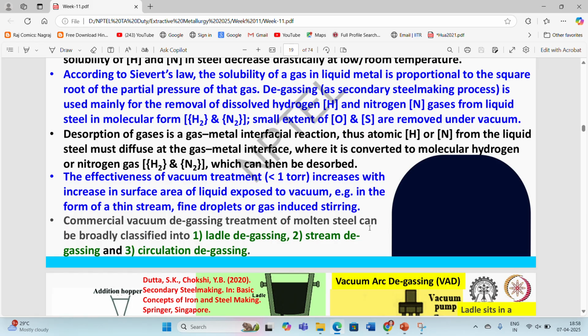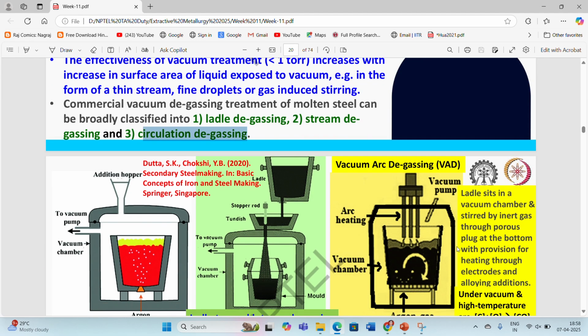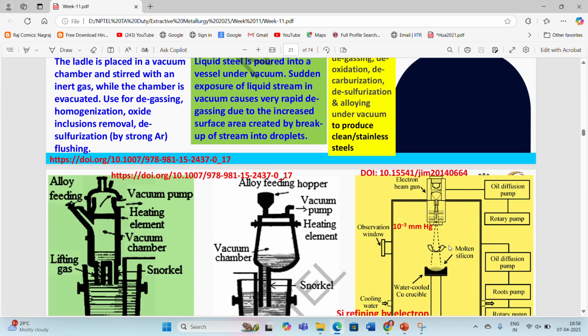Commercial vacuum degassing treatment of molten steel can be broadly classified into ladle degassing, stream degassing, and circulation degassing processes, which are used for refining steels in steel making plants.